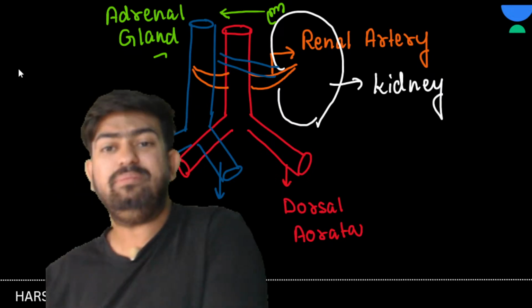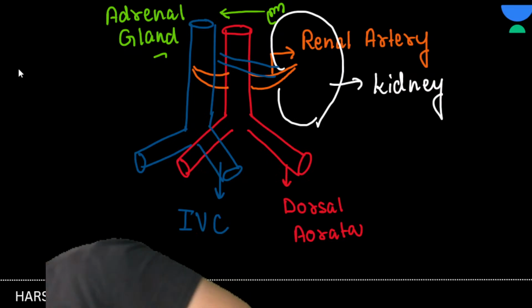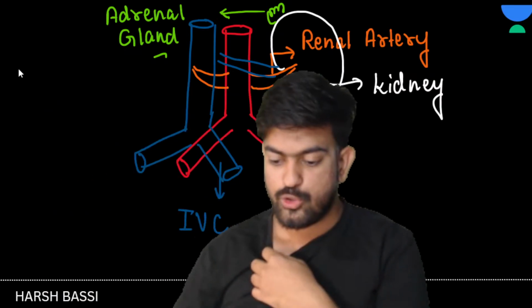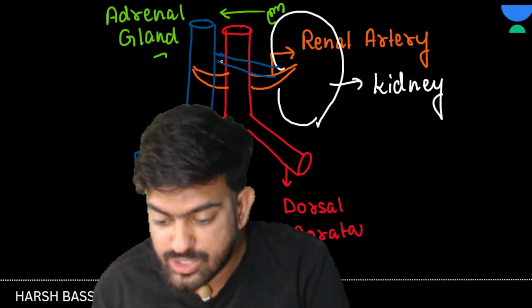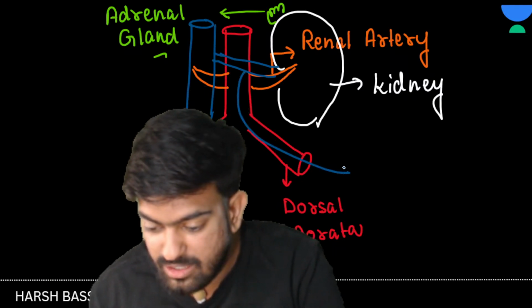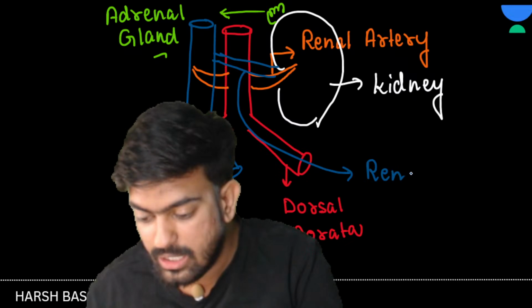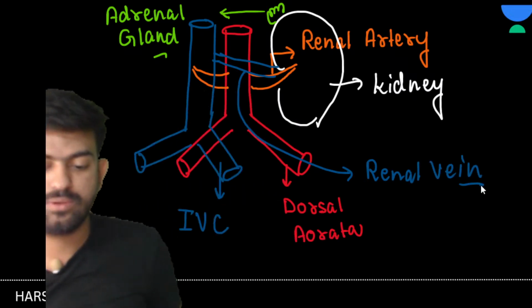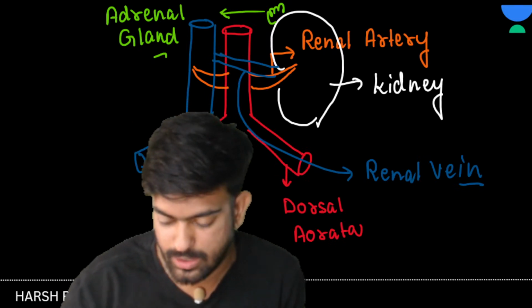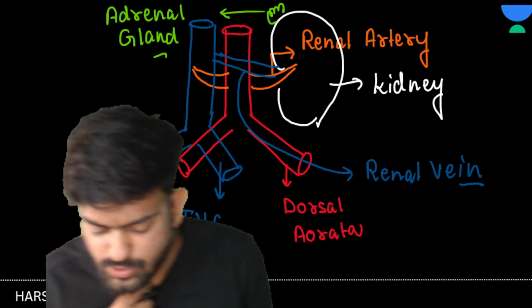Okay. Same diagram I am making. Don't worry. So this will be what? This will be inferior vena cava. And what will this one be? This will be the renal vein. Yes or no? This will be renal vein. Clear to everyone? Children, is it clear? Right? Great. Okay. Yes. Now see here.